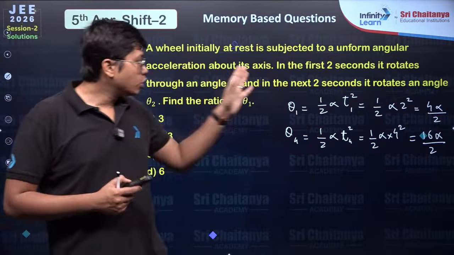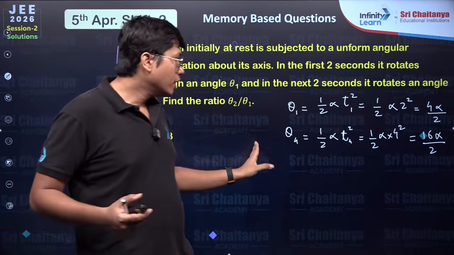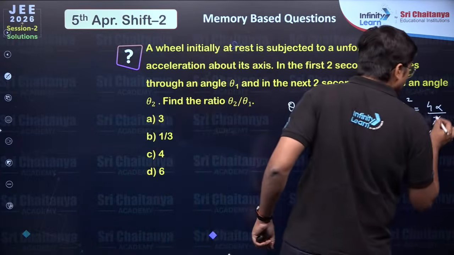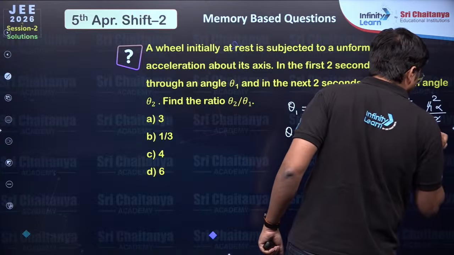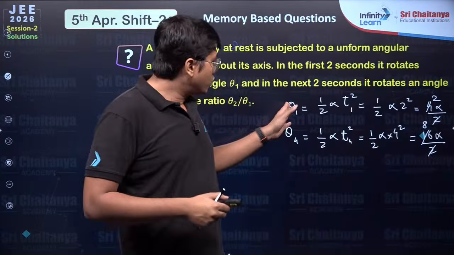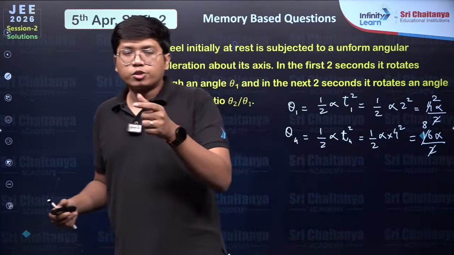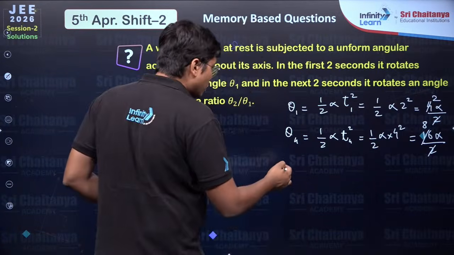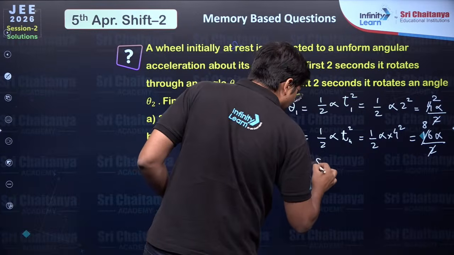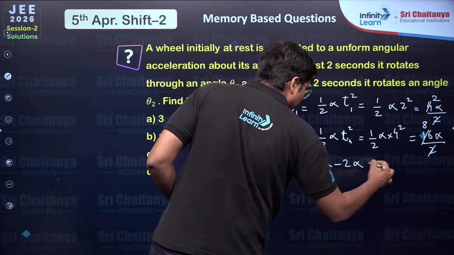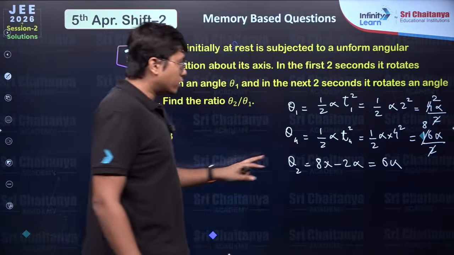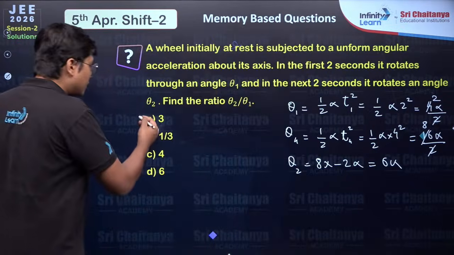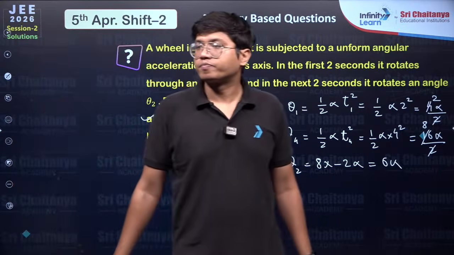Now this is not θ2. θ2 is from that 2 seconds to this 4 seconds. I know in a total of 4 seconds it goes this much. In fact I can even simplify this to put it with an 8. But in that 2 second to 4 second interval, in the next 2 seconds, it travels 8 alpha minus 2 alpha. So my θ2 then is 6 alpha. So if you want θ2 by θ1, that's 6 alpha divided by 2 alpha. The answer is option A, 3.